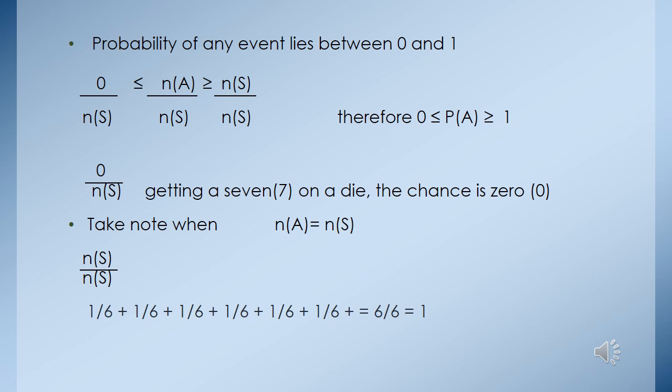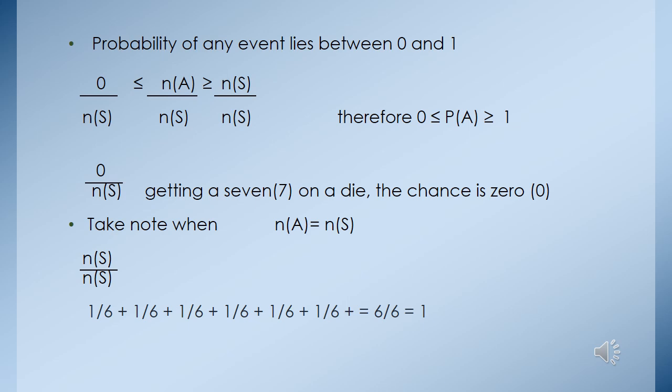So the probability starts from the impossibleness of the situation whereby you are wishing to achieve an outcome and it's not possible. Then there we have NA, which is the outcome over the sample space. Say we want to get 1 or even number or prime number or anything. You can simply divide the outcome by the sample space. Then you will realize that because it is a fraction, it will always lie between 0 and 1, as long as the numerator is smaller than the denominator.